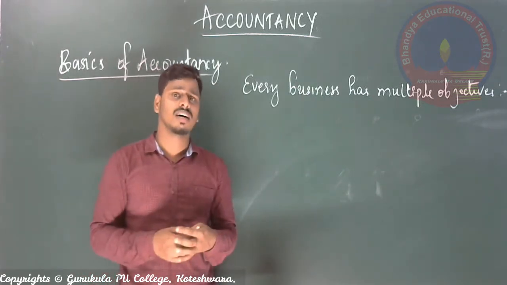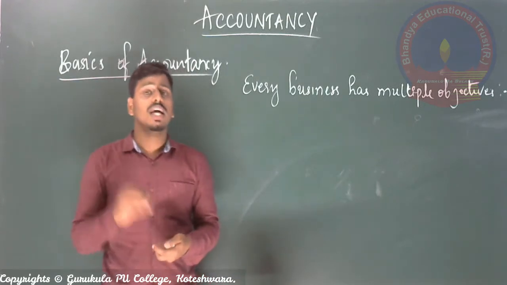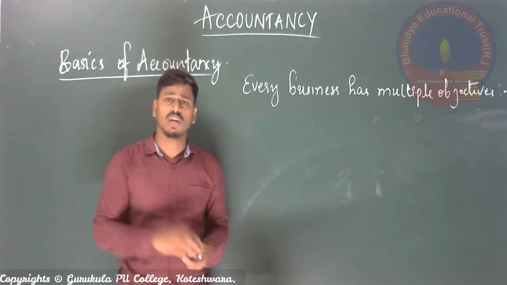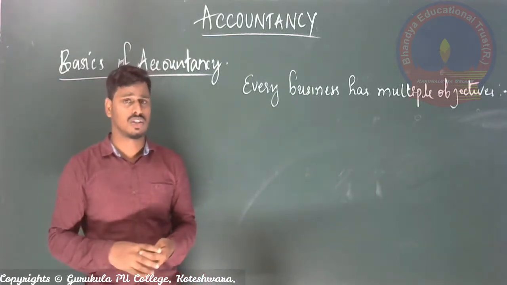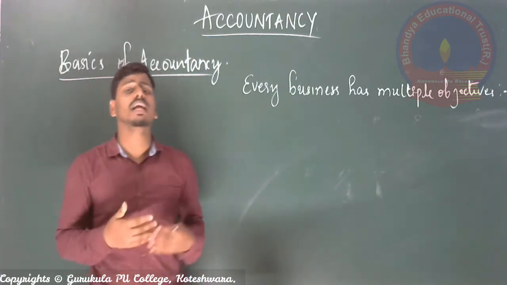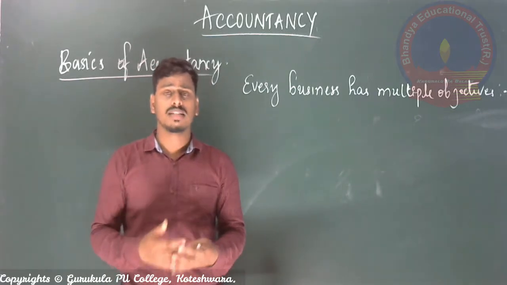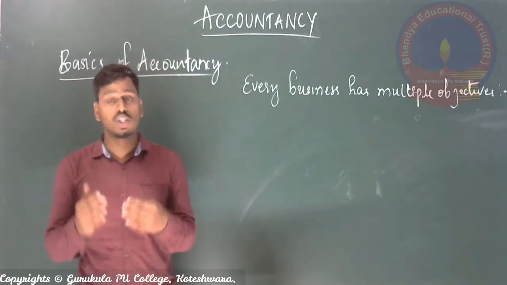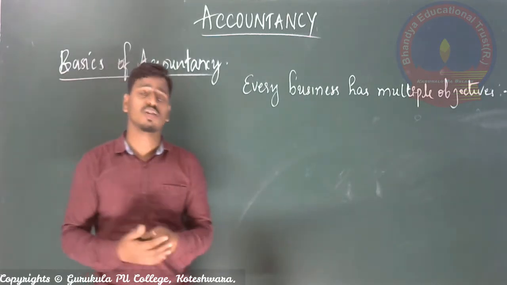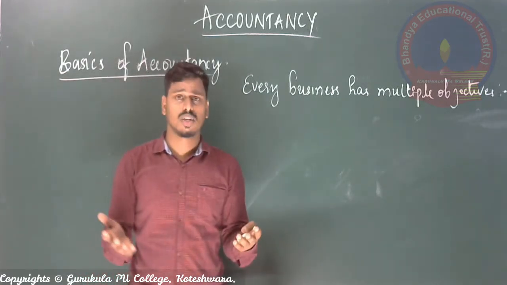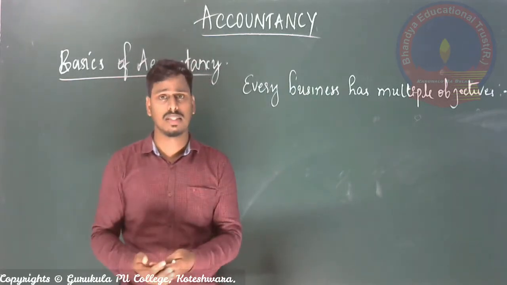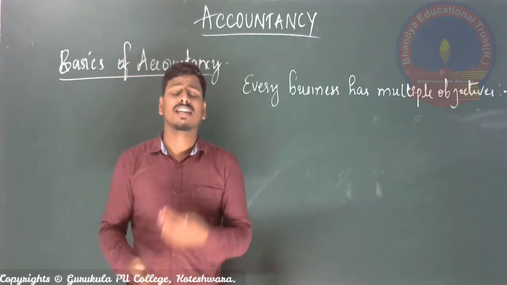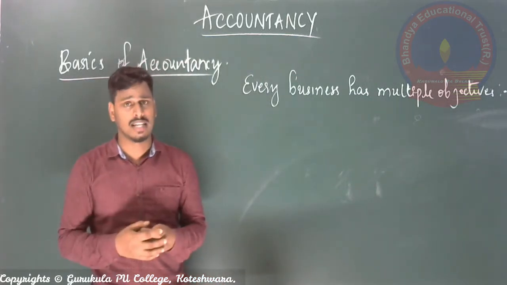These are the many objectives that need to be achieved by every business organization, irrespective of its form, because we know that there are many forms of business organization. Say, for example, sole proprietorship, partnership business, joint stock company, cooperative society, or family business called joint Hindu undivided family business, or it can be a multinational corporation or global enterprise.